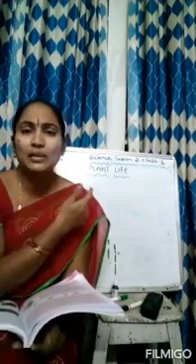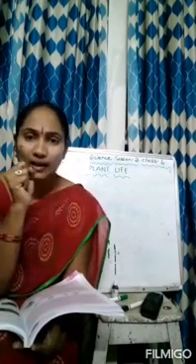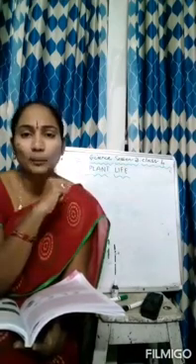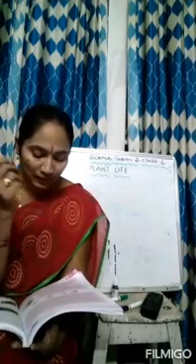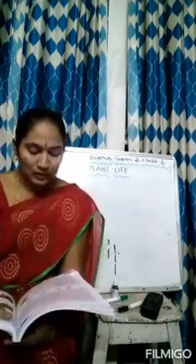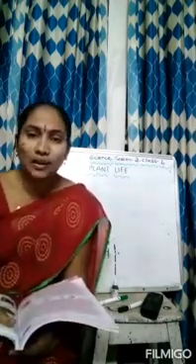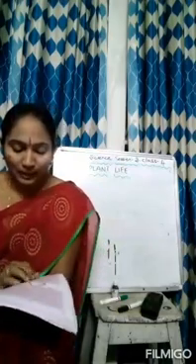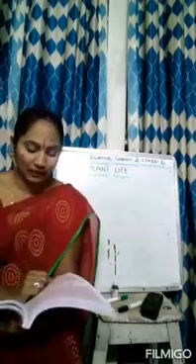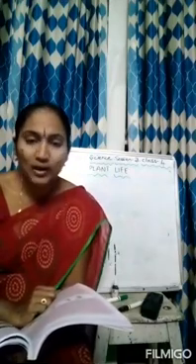Whereas the plant that is kept in the dark does not receive the sunlight and the chlorophyll is not present. That's why it is not changing any color. So this shows that sunlight is needed for photosynthesis. Next, they have given one more experiment. This you can do at your home.